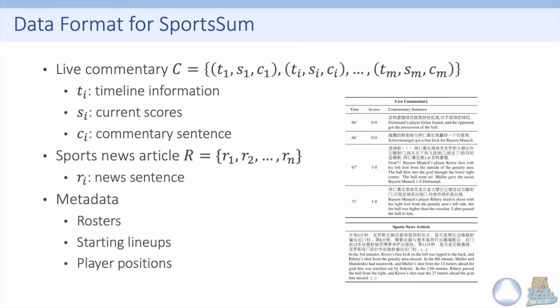Let me introduce the data format for Sportssum. The live commentary consists of a list of tuples T, S, and C. T denotes the timeline information, S denotes the current scores, and C denotes the commentary sentence. The sports news consists of a list of news sentences R. In addition, we also include some metadata, such as rosters, starting lineups, or player positions.